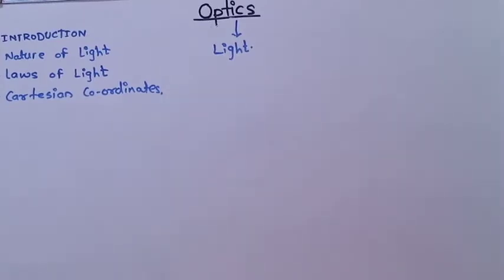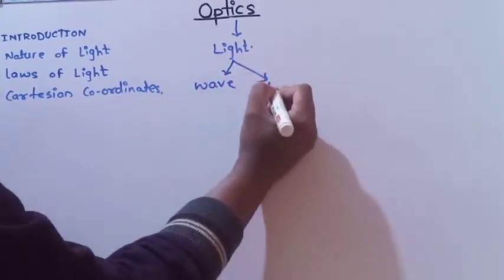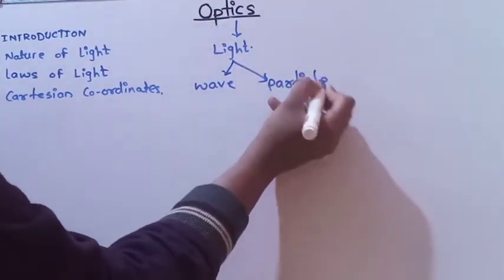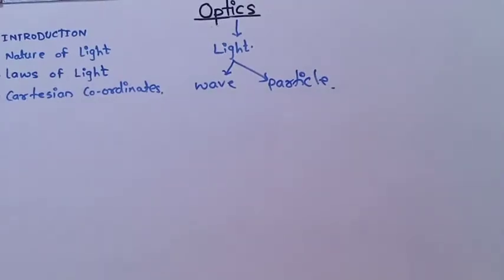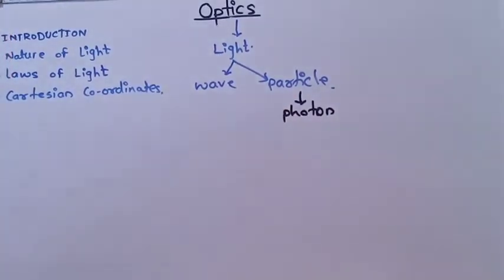Okay, then next is the nature of light. What is meant by nature of light? Light has two natures: one is the wave nature and the second is the particle nature. Now what is meant by particle nature? Particle nature means light is in the form of particles, that is, in the form of photons. Photons are the particles and a package of photons forms a wave.